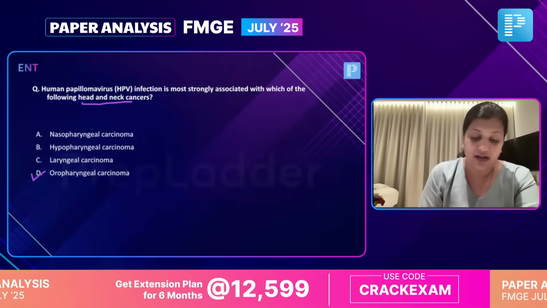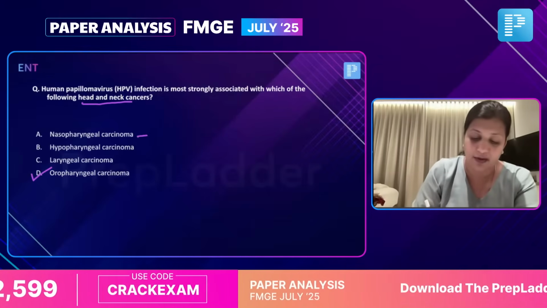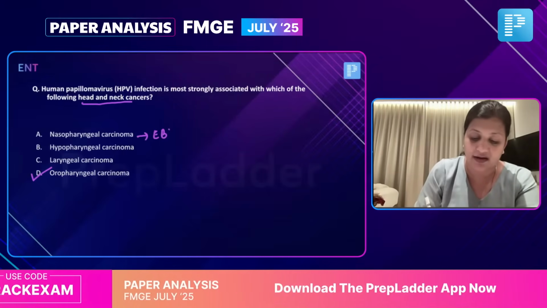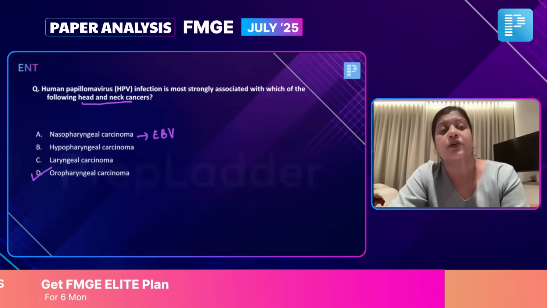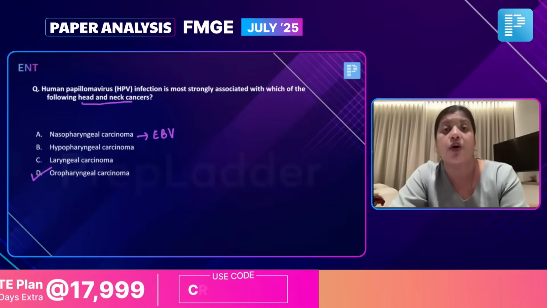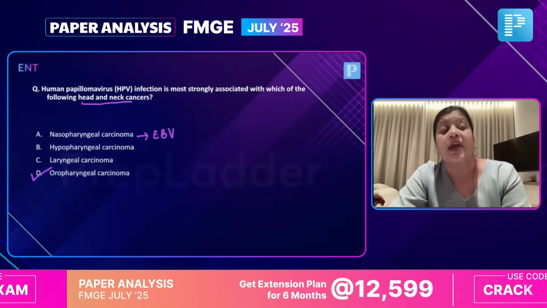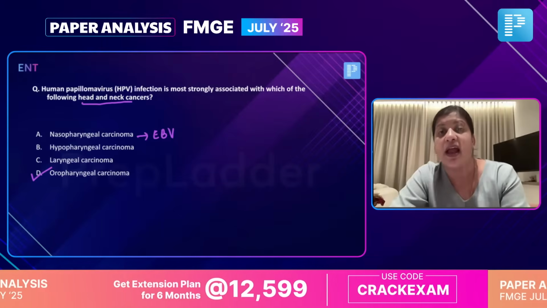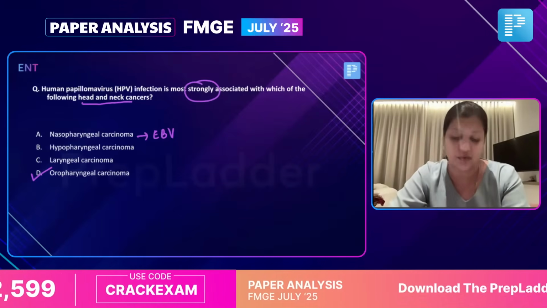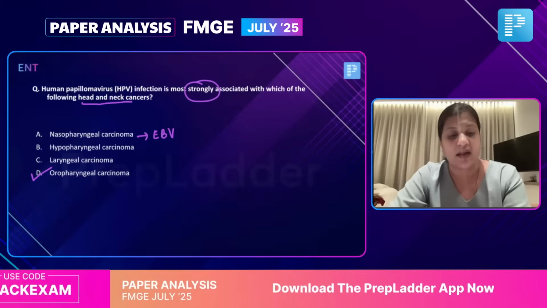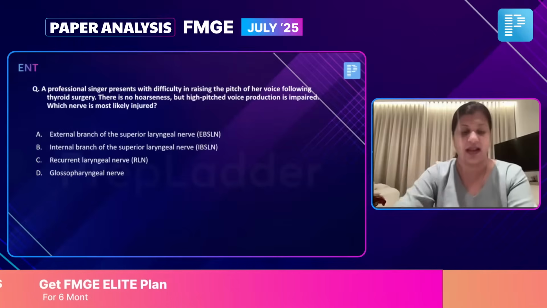So oropharyngeal cancers are associated with HPV. For nasopharyngeal, you should remember it is most commonly associated with EBV. Hypopharyngeal and laryngeal are mostly because of carcinogens like smoking and alcohol, and they have very little predilection for a virus to cause the cancer. So if they're asking you HPV and strongly associated, the first answer that you should think of should be oropharyngeal. Yes, so everyone here is agreeing to it. So we'll not have any more discussion. Let's go to the next question.